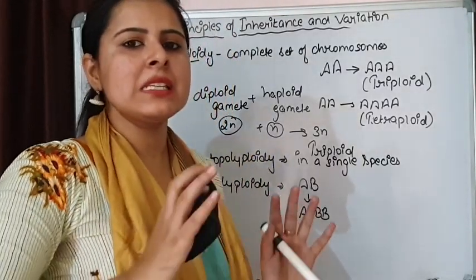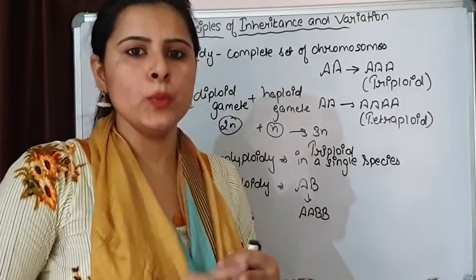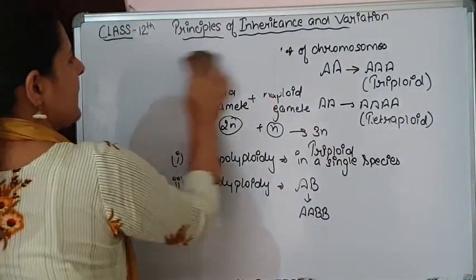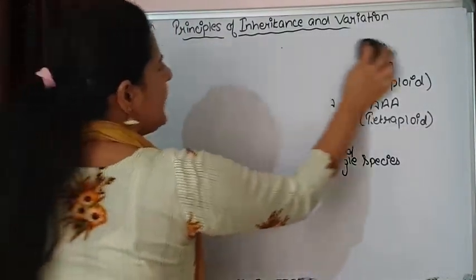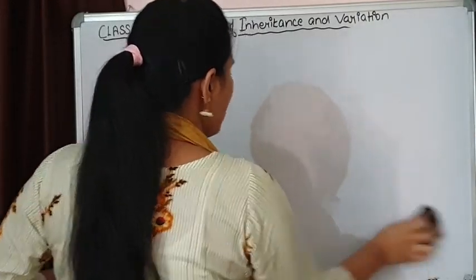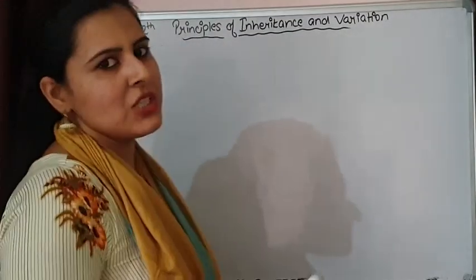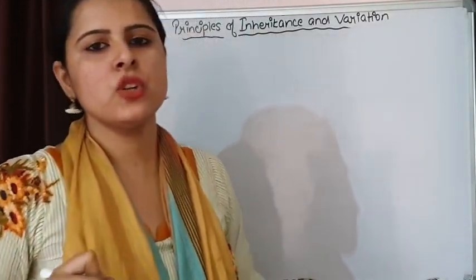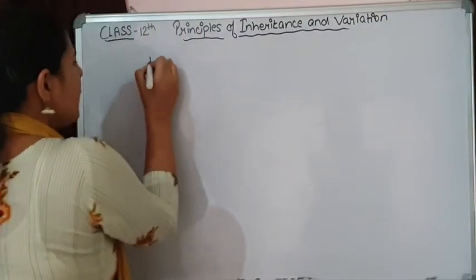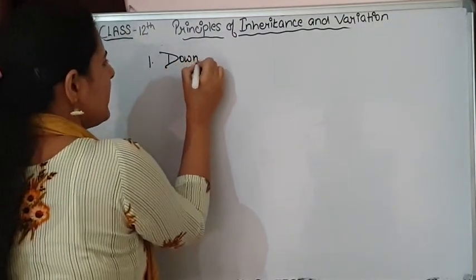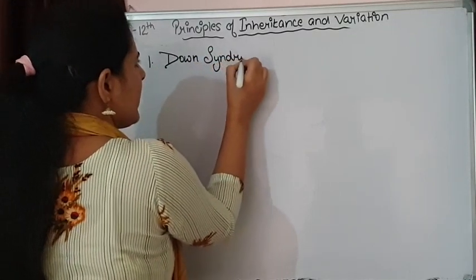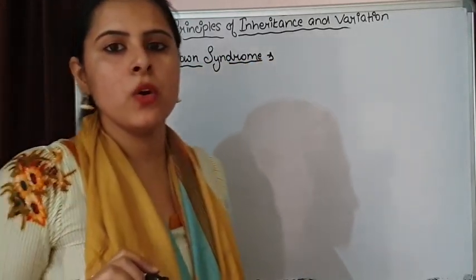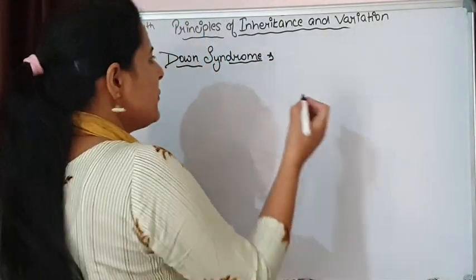We have to study some of the aneuploid situations in human beings that are causing genetic disorders. All the conditions we are going to discuss are aneuploids, meaning in some conditions there is addition of a chromosome, and in some situations deletion of a chromosome. The first one is Down syndrome, also known as 21st trisomy.